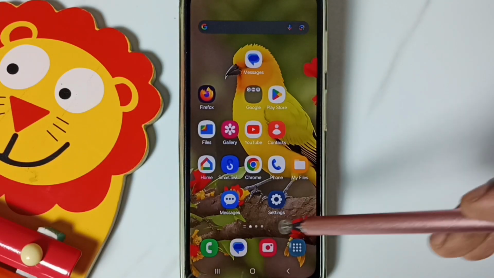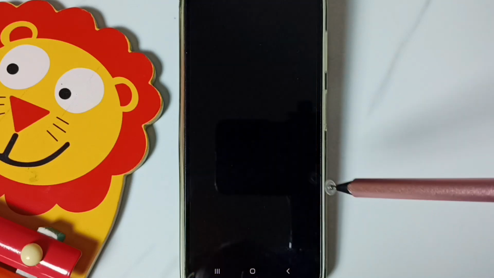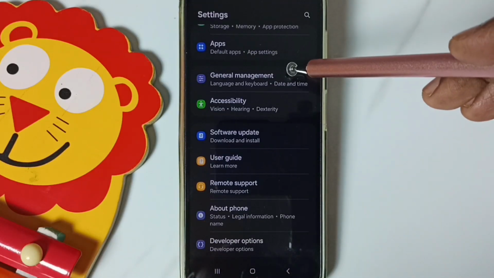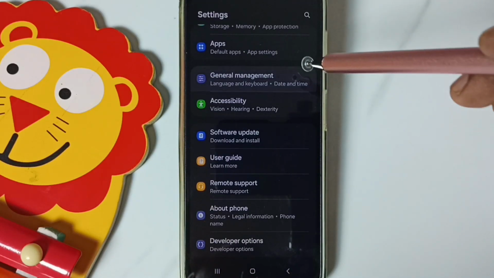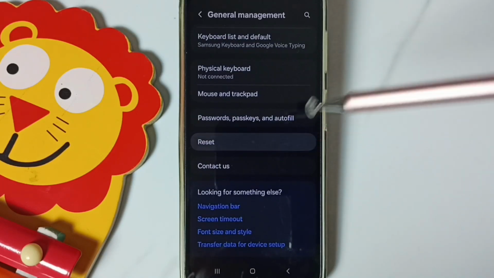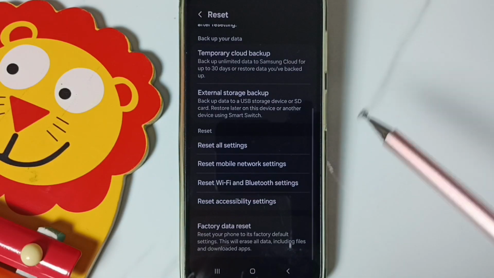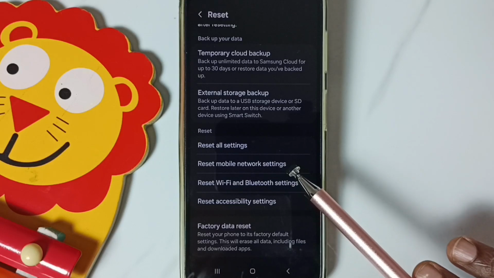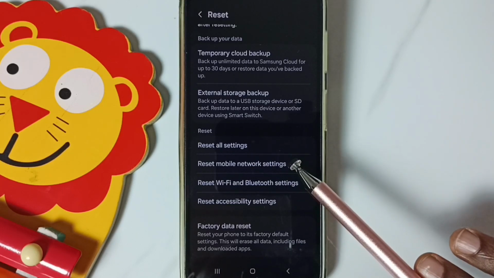Method 1. Go to Settings, tap on the Settings app icon, go down, go to General management, tap here, go down, go to Reset, tap here, go down. So here you can see Reset mobile network settings, tap here.